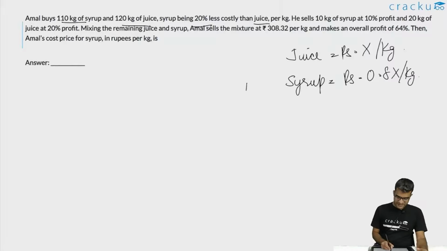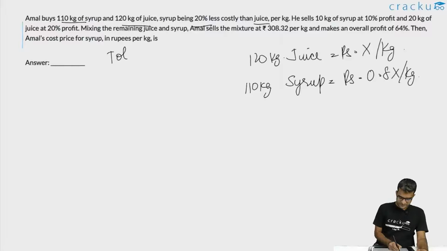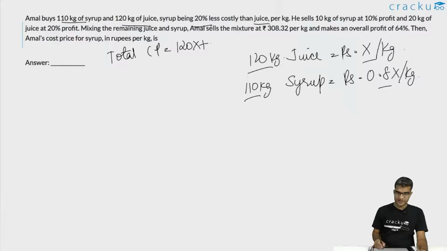He bought 110 kgs of syrup and 120 kgs of juice. So the total cost price of this mixture will be equal to 120x plus 110 into 0.8, which is 88x, which is equal to 208x. This is the total cost price. And what is the total selling price?